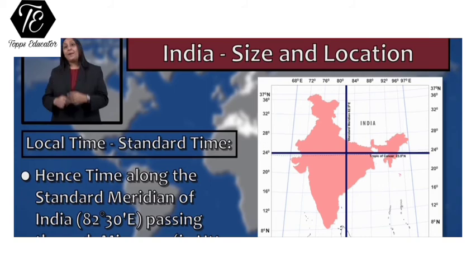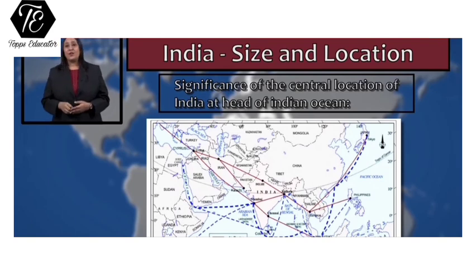After learning about the concept of local time and standard time, now let's have a look at the significance of the central location of India at the head of Indian Ocean. The Indian landmass has a central location between East and West Asia. The trans-Indian ocean routes, which connect the countries of Europe in the west as well as the countries of East Asia, provide a strategic central location to India. The peninsular part of India, that is the Deccan Peninsula, extends in the Indian Ocean and it helps India to establish close contact with West Asia, Africa, Europe from its western coast, as well as Southeast Asia and East Asia from its eastern coast.